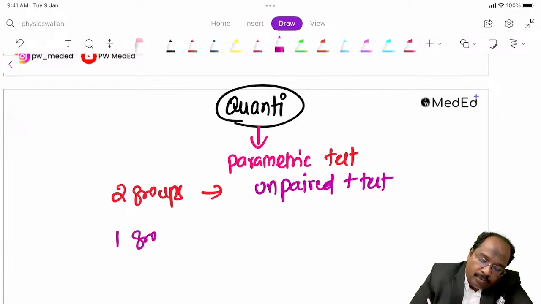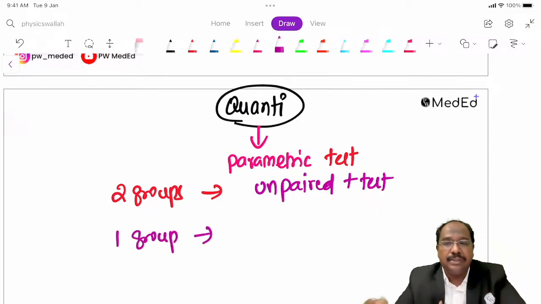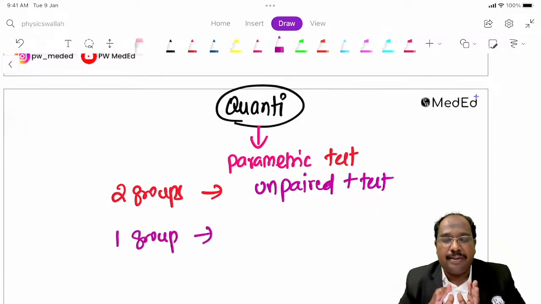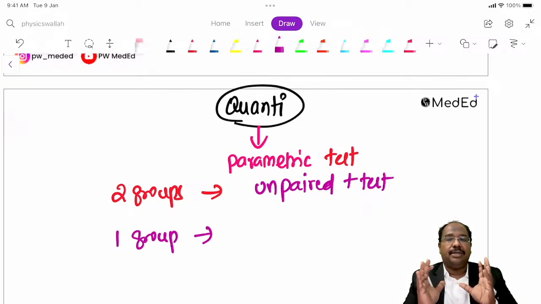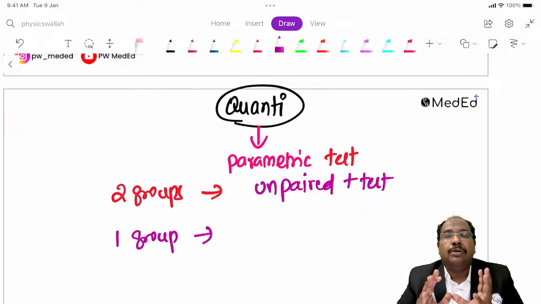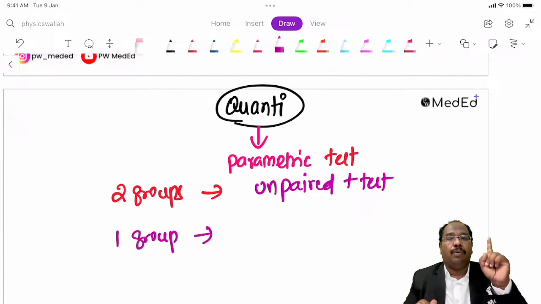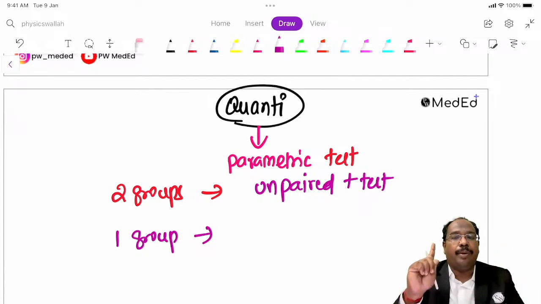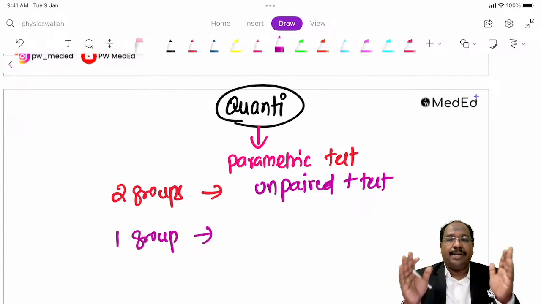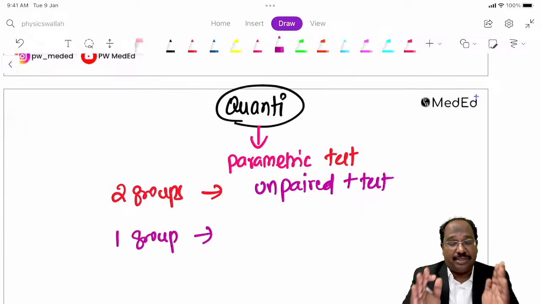For example, there is a group of people, hypertensives. Hypertension is a quantitative data. I have two drugs available, so I divide the hypertensive people into two groups. For one group I am going to give drug A, for the other group drug B. After some time I am going to compare their blood pressure. So blood pressure is measurable data.